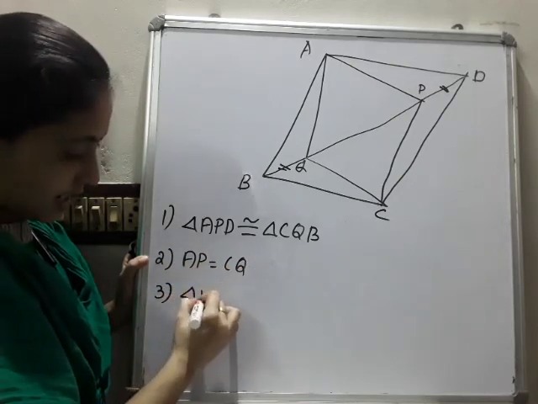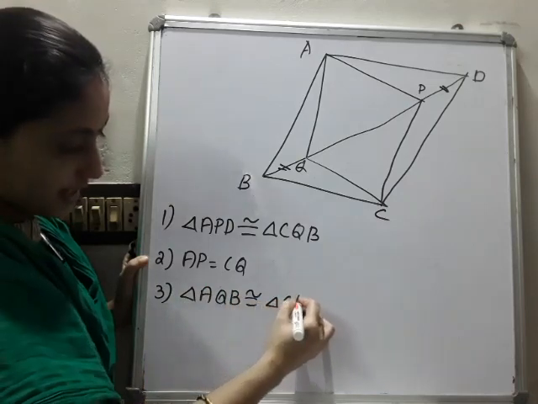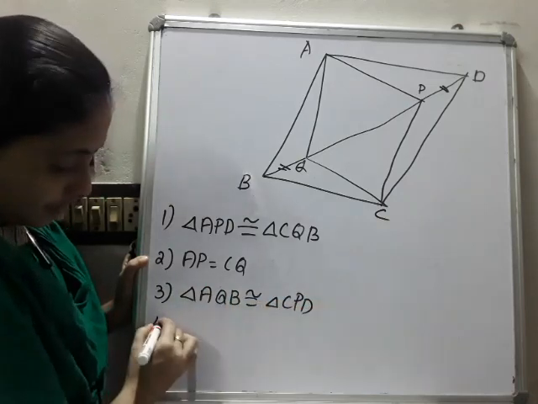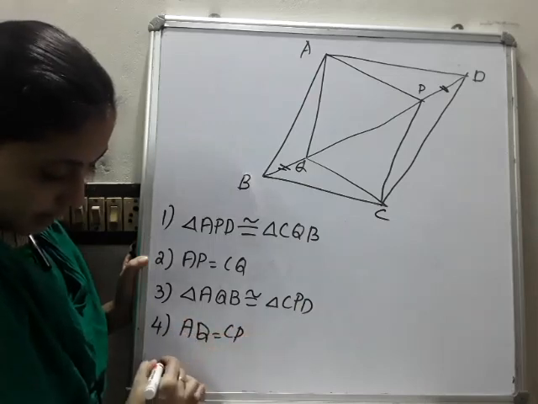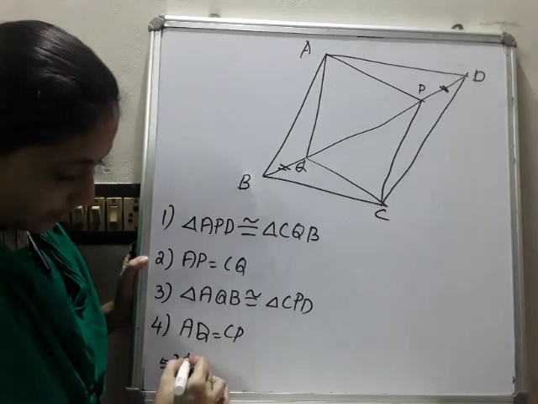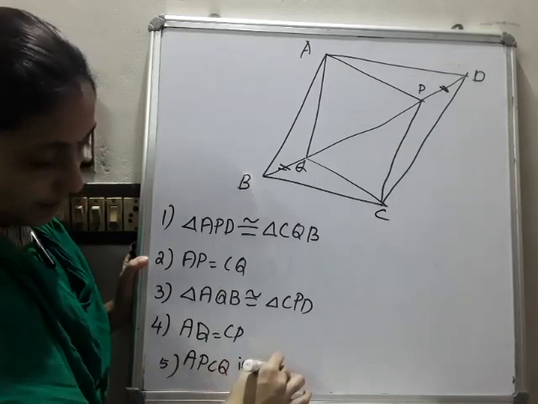Third one, triangle AQB congruent to triangle CPD. And the fourth one, AQ is equal to CP. And the fifth one, what? APCQ is a parallelogram.